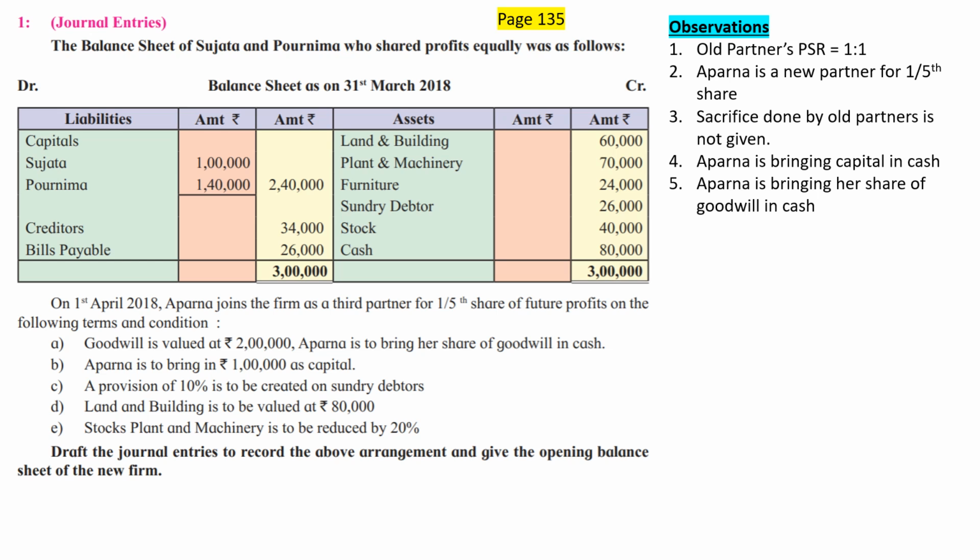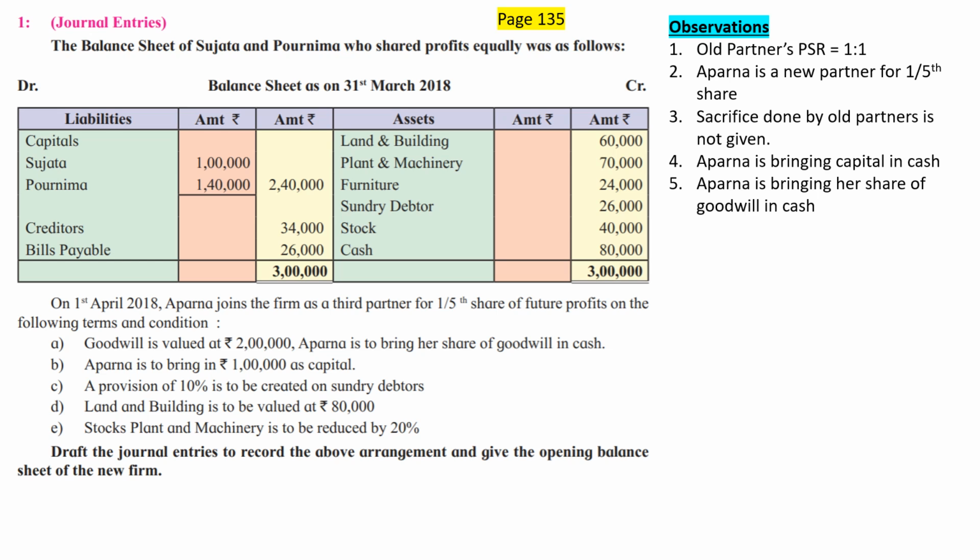So there will be two losses to be debited to revaluation account. If you want, you can pass two separate entries, one entry for stock, another entry for plant and machinery, or you can pass a combined entry for stock and plant and machinery taken together. Both of them are to be reduced by how much? 20%. Stock amount is 40,000. 20% of 40,000, calculate it quickly. That goes to rupees 8,000. And the value of plant and machinery is 70,000. 20% of 70,000 is rupees 14,000. So we are going to pass the entry for 14,000.